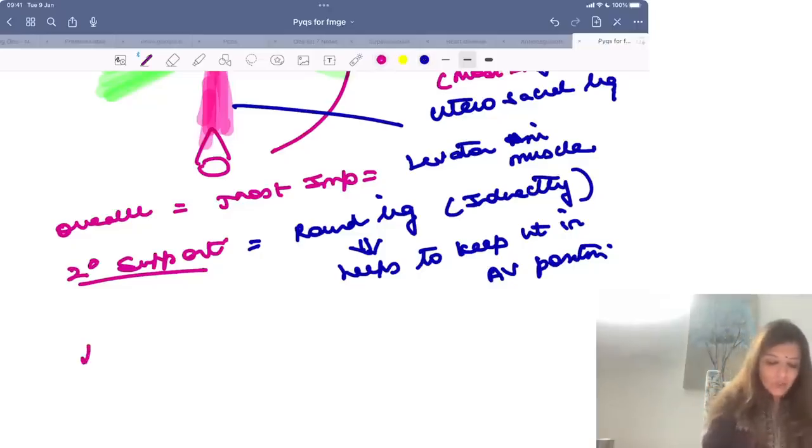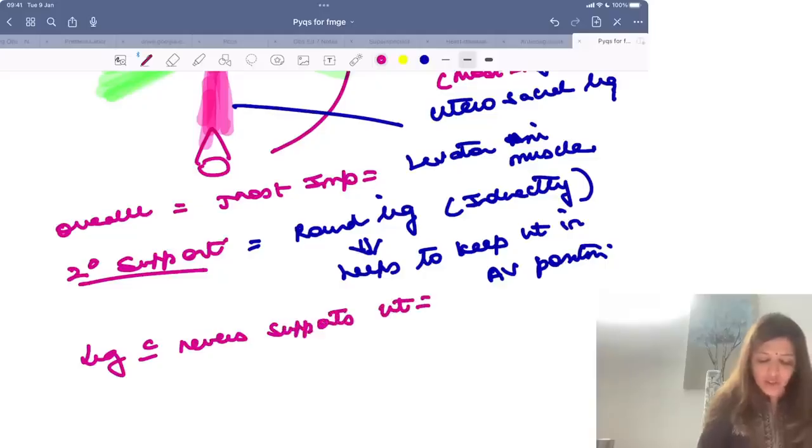Now a ligament which never supports the uterus, that is broad ligament. Broad ligament never supports the uterus, right?